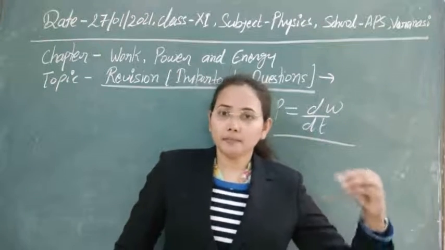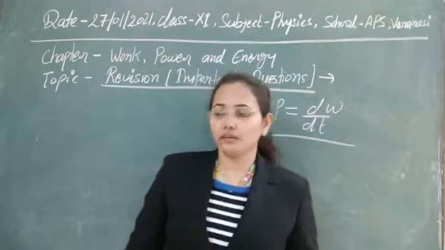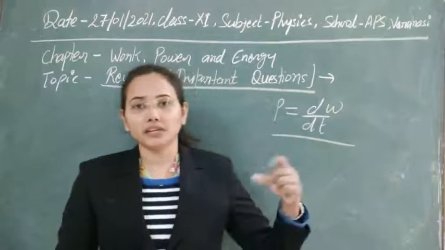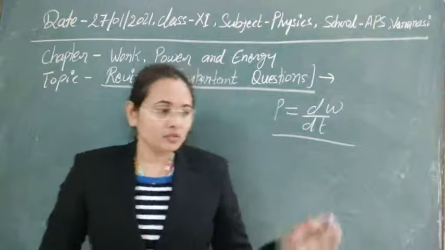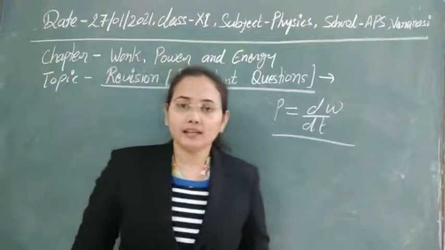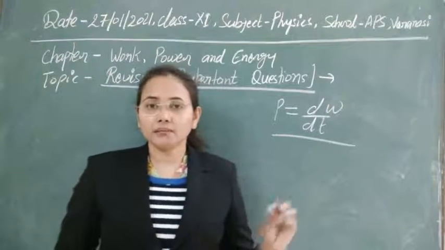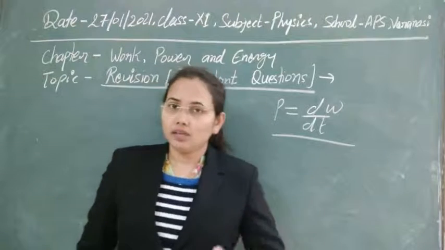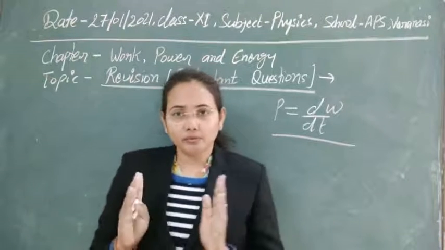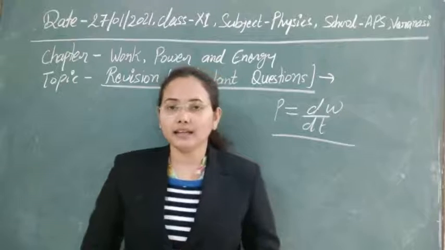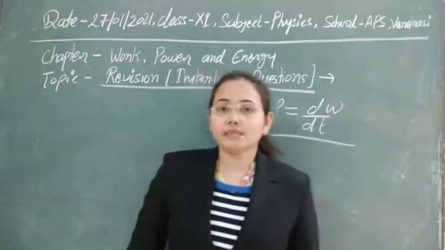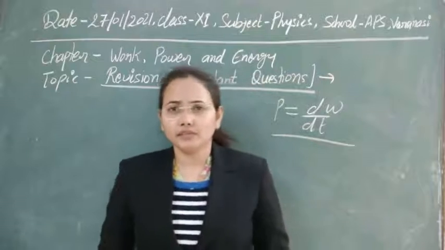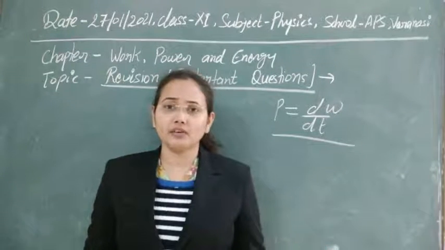So simply, whenever we are doing some work, we are just transferring energy into another form. Here, mechanical energy is of two kinds: first potential energy and second kinetic energy. Except for mechanical energy, we have a number of types of energies, like heat energy and sound energy.